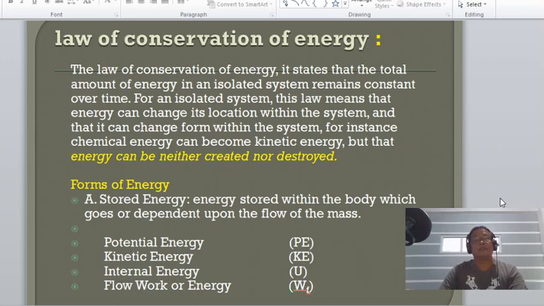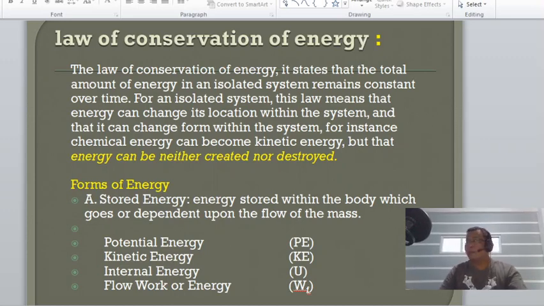For instance, chemical energy can become kinetic energy. Another is, say, potential energy becoming kinetic energy, and so on and so forth.